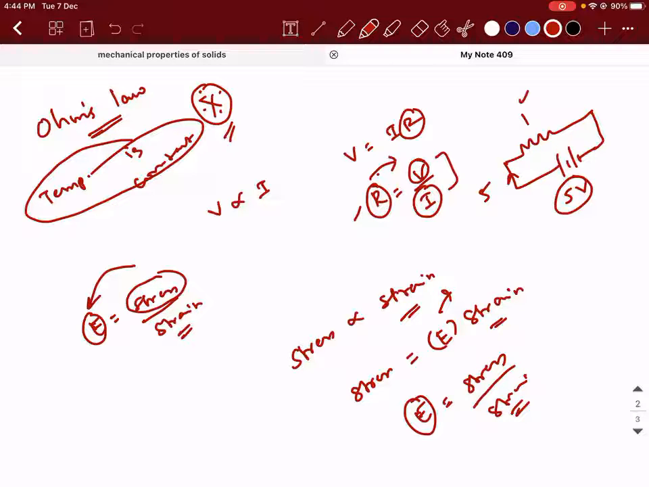Sir, initially at the start of the class, I asked a doubt: suppose there is an object, and if we apply 6 Newton force to it, there's no change in the shape. But the moment we apply 7 Newton, there's a change in the shape. Initially the modulus of elasticity is undefined because there's no strain. But when we apply 7 Newton force, suddenly the modulus of elasticity comes into the picture with a value. How is that possible?